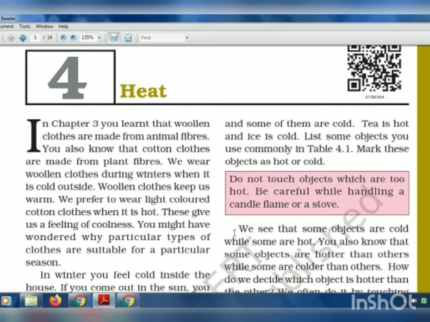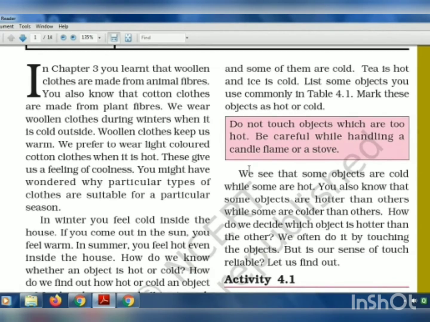As we saw in table 4.1, some objects are there and they've asked us to mark the objects as hot or cold. We see that some objects are cold while some are hot. You also know that some objects are hotter than others while some are colder than others. For example, some objects, when you touch, are more hot than other objects kept near them.